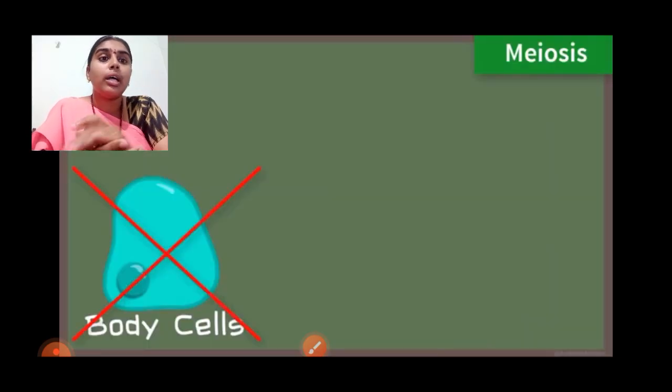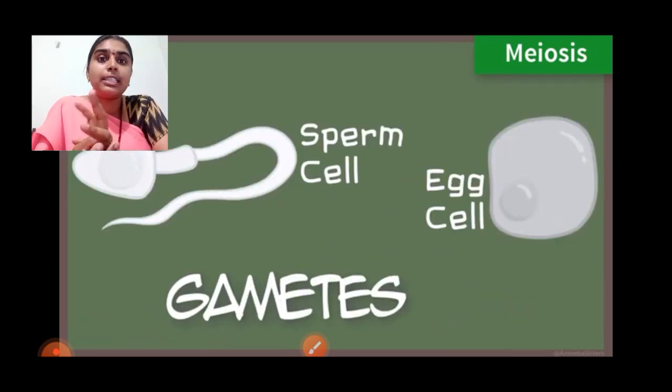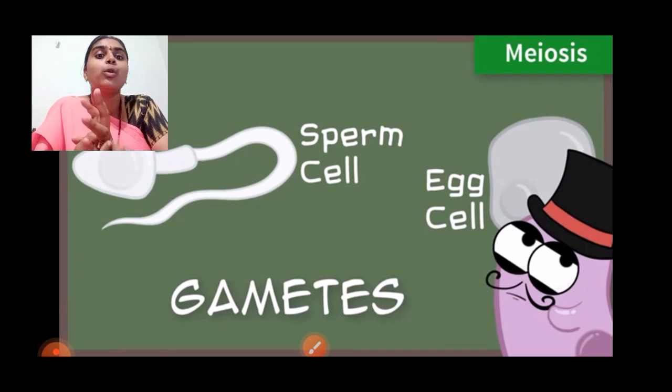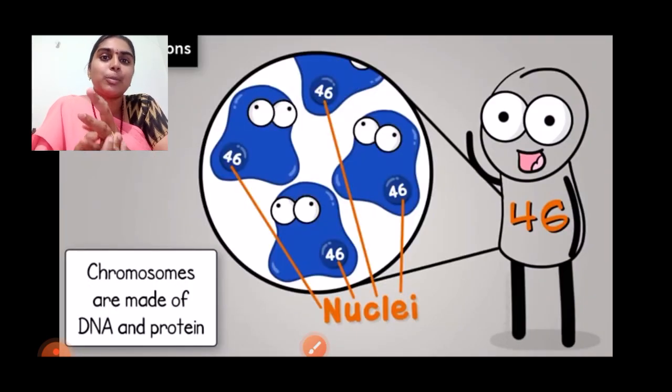Now, meiosis is not occurring in the body cells. Meiosis is generating the sperm cell and the egg cell. These both are the gametes. The egg cell comes from the mother, and the sperm cell comes from the father.